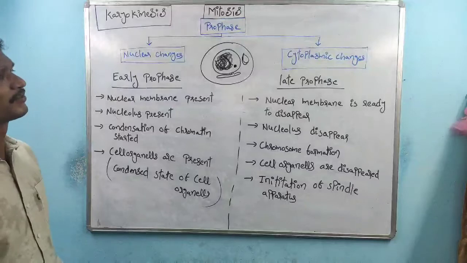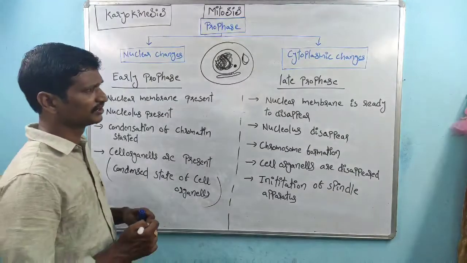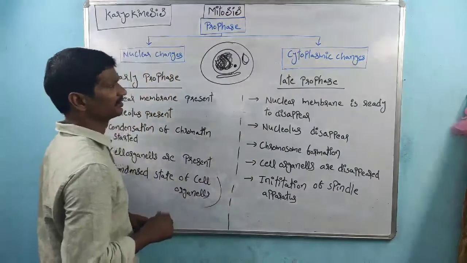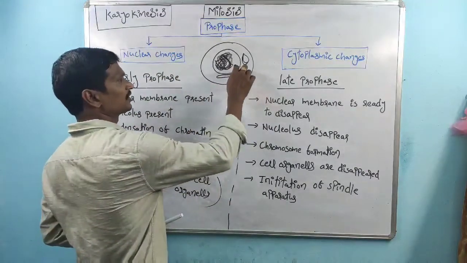Coming to the next one, late prophase. Within late prophase, the nuclear membrane is ready to disappear. We all know this is the nuclear membrane.